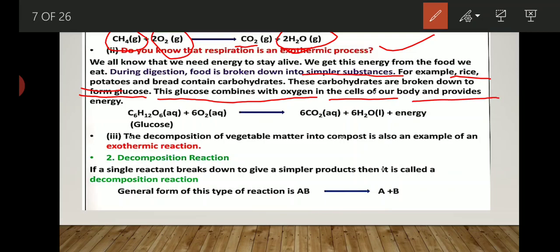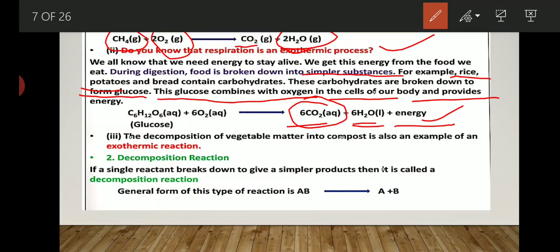Glucose gets mixed with oxygen and gives out carbon dioxide, water molecule and energy. This carbon dioxide is released through the exhaling process of respiration. Water molecule is utilized in our body and energy is stored in our body in the form of ATP.